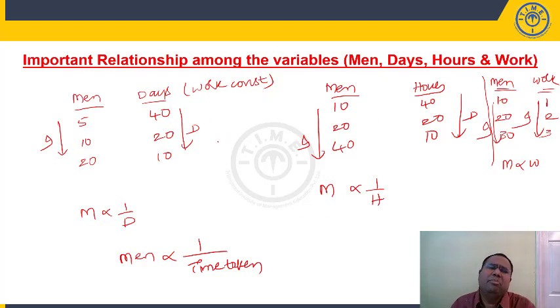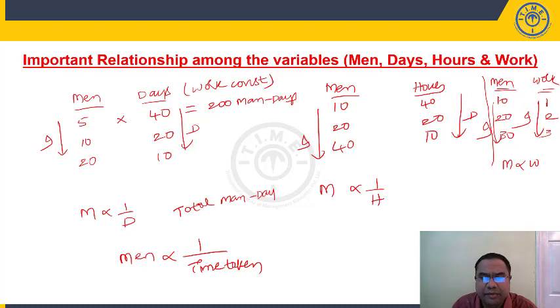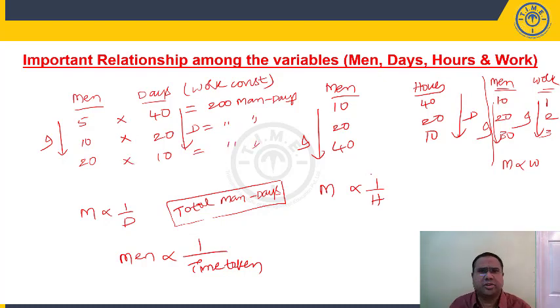Now, what do you mean by man days or man hours concept? It is similar to this. Here, if you multiply number of men into number of days, 5 into 40, we will say it is 200 man days. Now, please remember the total number of man days required to complete a certain work is always constant. That means if you change men, automatically days will change such that their product is constant. So, how much is 5 into 40? 200. How much is 10 into 20? 200. How much is 20 into 10? 200 man days. This is your man days concept.